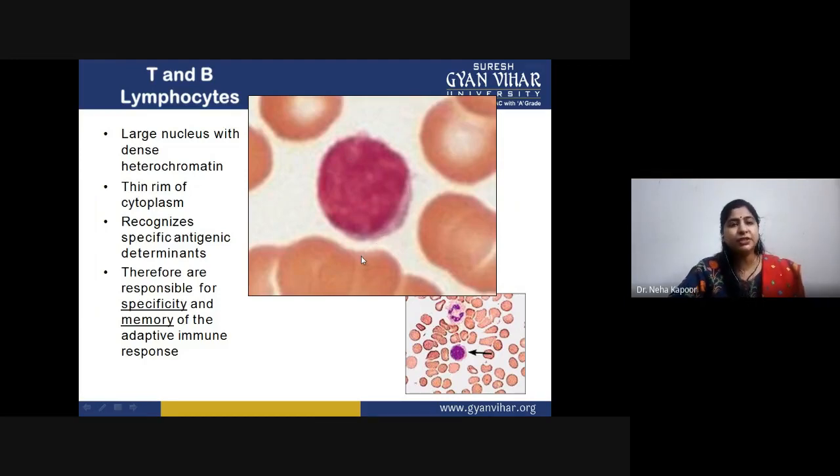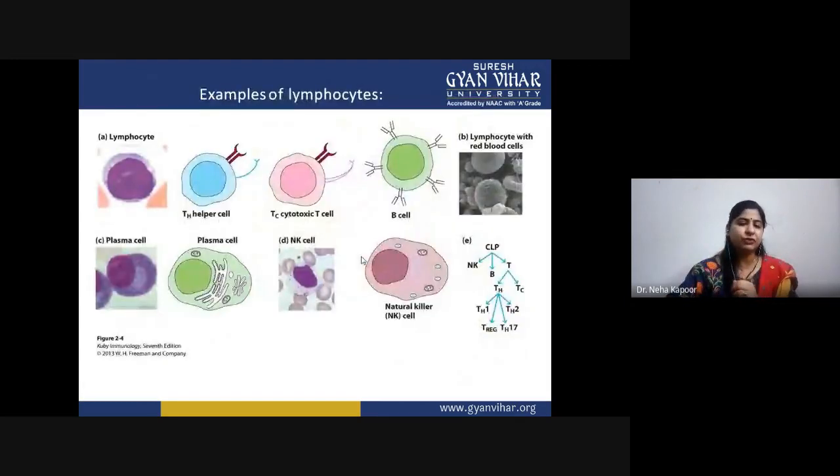And the major difference is they play an important role in recognizing specific antigenic determinants. That is why the main features of adaptive response, that is specificity and memory, are basically triggered by these lymphocytes. These are the examples that we have just discussed. Lymphocytes: these are the T helper cells, cytotoxic T cells, these are the B cells. These B cells get differentiated into plasma cells, natural killer cells, and these are the natural killer differentiation. And this is the complete cascade.